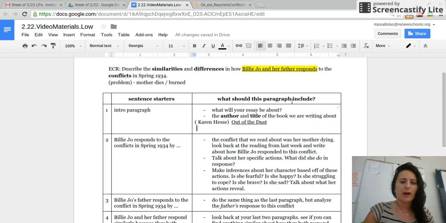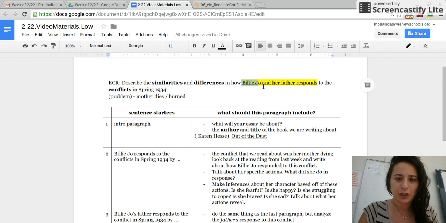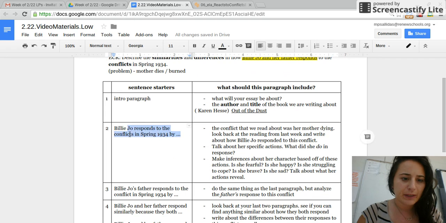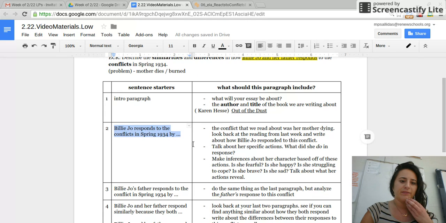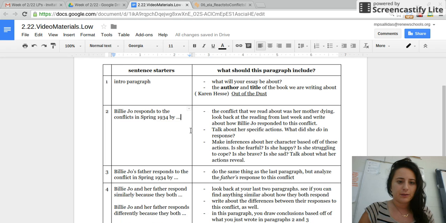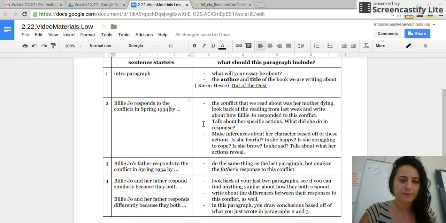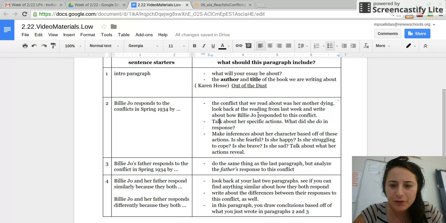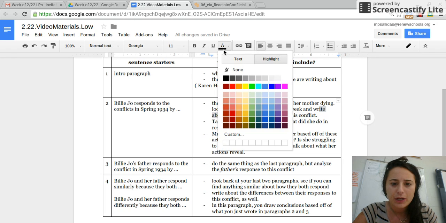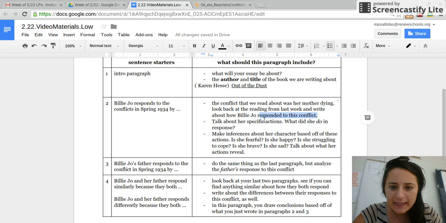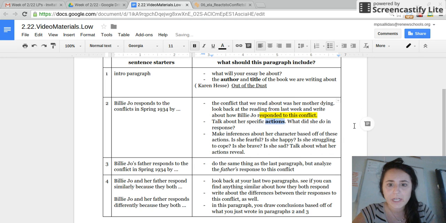Okay, good. So now we're going to write a paragraph just about how Billy Joe responds to this conflict or problem. So you can use this sentence starter. Billy Joe responds to the conflicts in the spring 1934 by, so make sure that this is your next paragraph. And then here's what this paragraph needs to do. Look back at the reading from last week and write about how Billy Joe responds to this conflict. So you want to be taking a look at her specific actions. What did she do once her mom dies? That's what I want you to write about.